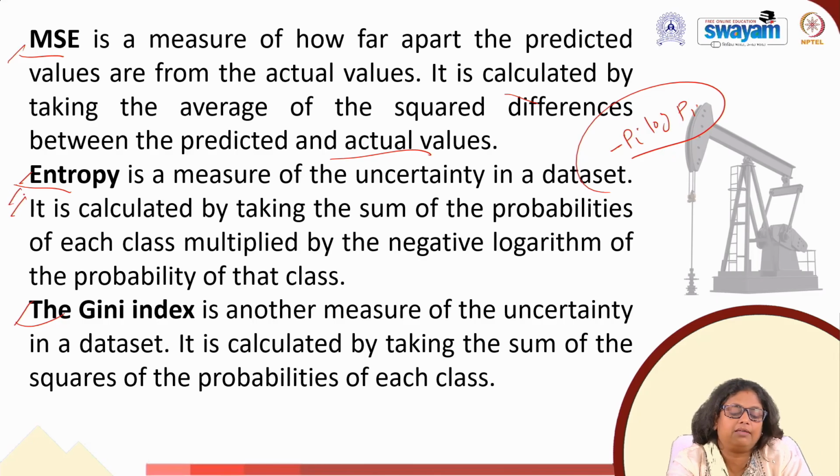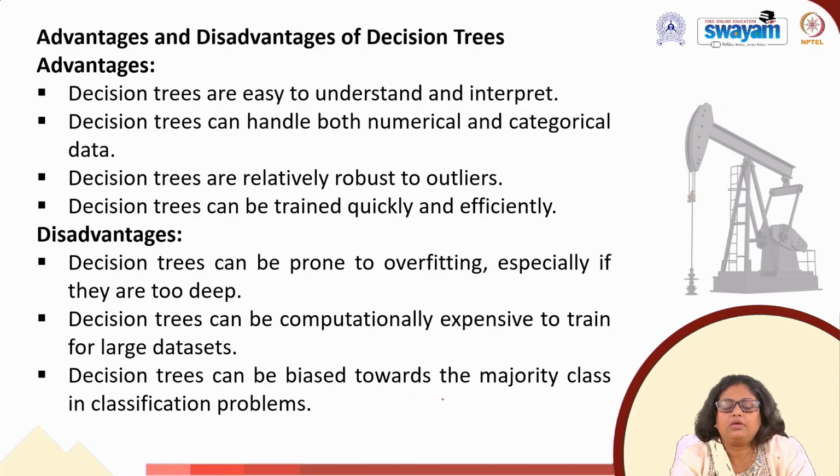In the last class we saw an example of how to calculate the entropy, and then how to calculate the information gain. Lastly, we talked about the Gini index. It is another measure of uncertainty in the data set, and it is calculated by taking the sum of the squares of the probabilities of each class. So that is about your metrics.